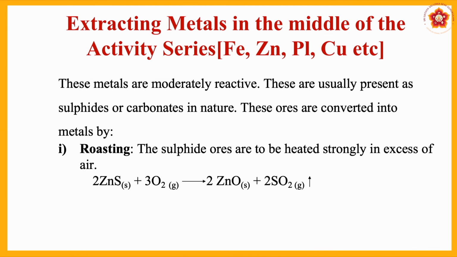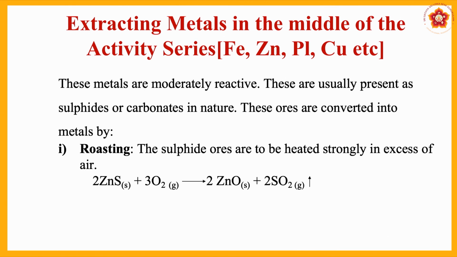Sulfate, SO4. So, note the difference. Spellings also, note correctly. This is sulfides. And carbonates, formula is CO3. So, you get the sulfides and carbonates in nature. These are to be converted into metals in 3 stages. The first stage is called roasting.